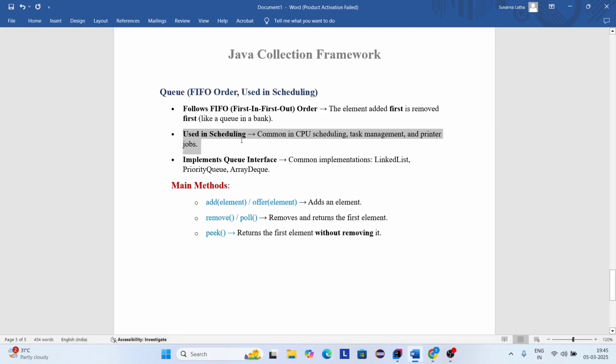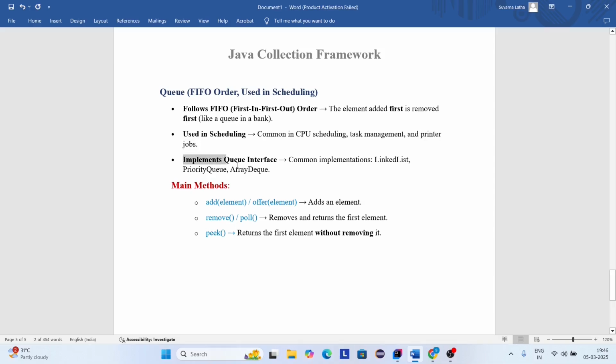And next, it is used in scheduling, common in CPU scheduling, task management, and printer jobs. CPU scheduling means tasks are executed in the order they arrive. Next one is task management. It means jobs are executed one by one in sequence. And next one is printer jobs. Yes, the first document sent to the printer is first printed, right?